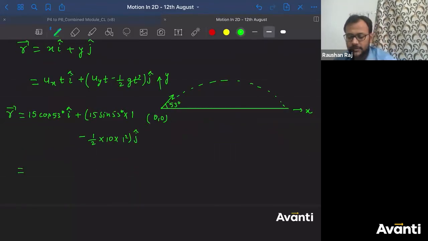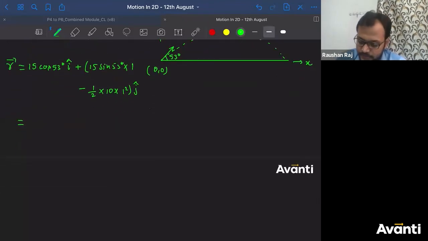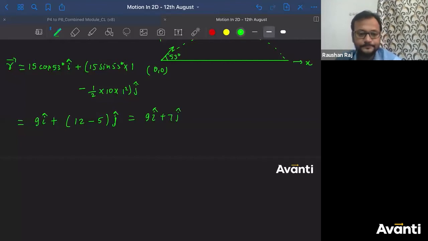What is the value of cos 53? It is 3 by 5, so 9 i cap plus, sin 53 is 4 by 5, so 3 into 4, 12. So I get 12 minus 5, j cap. So the answer will be 9 i cap plus 7 j cap.